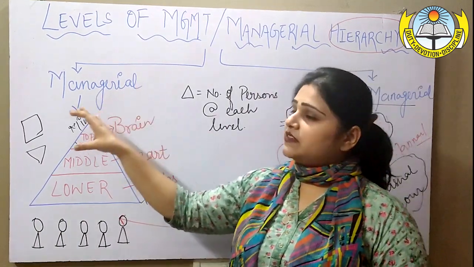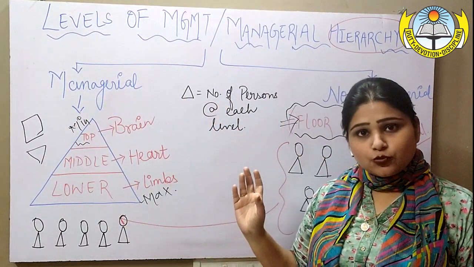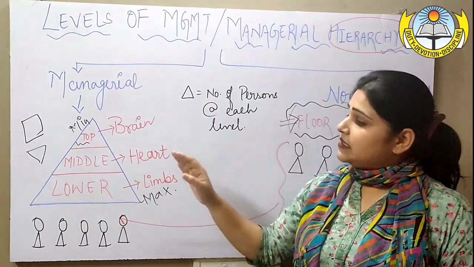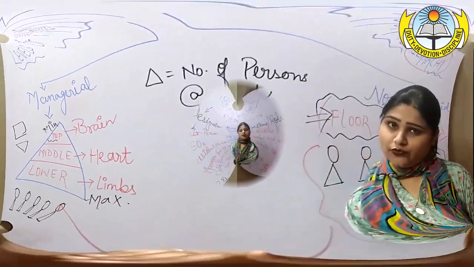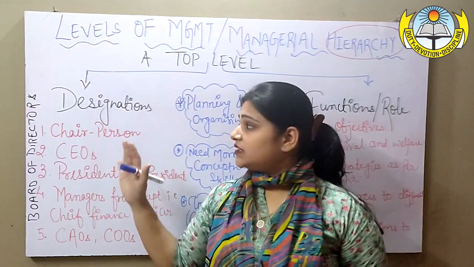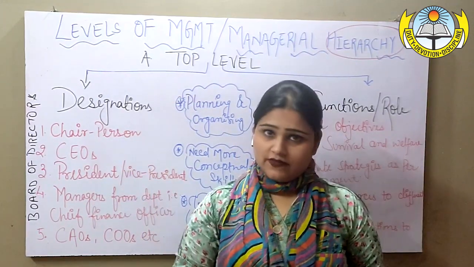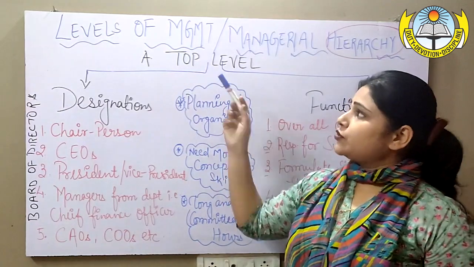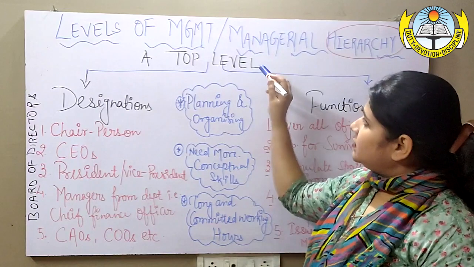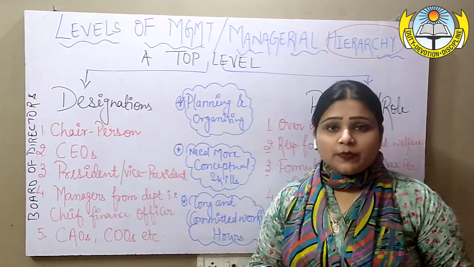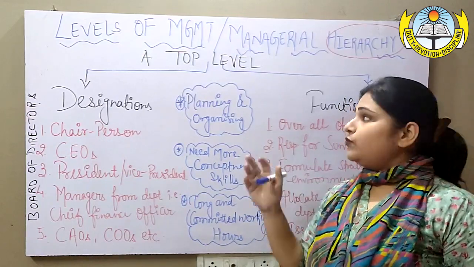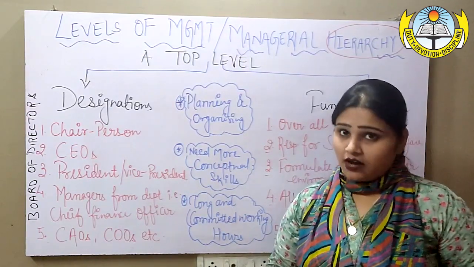Top level must have its own designations and functions to perform. Similarly, middle level must have its own designations and functions to perform. Likewise, lower level has its own designations and functions to perform. So let us see how these different levels work and what the different designations assigned under each level are. First of all, the top level, which is the brain of the organization: what is it all about, what kind of people are supposed to be appointed at top level, what are their designations, and what are their roles and functions?